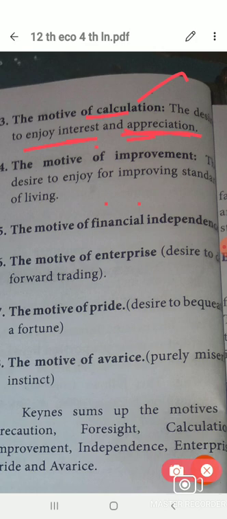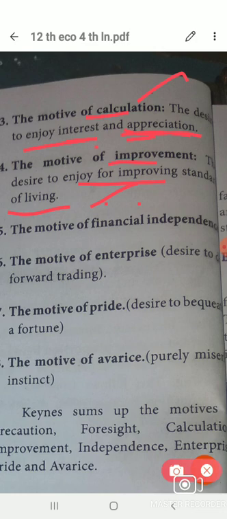And then the motive of improvement. The desire, as we know, is to enjoy an improved standard of living. So we have to spend for our comfortable life. To improve our standard of life, we have to do some expenditure. That means we have to buy more consumption.